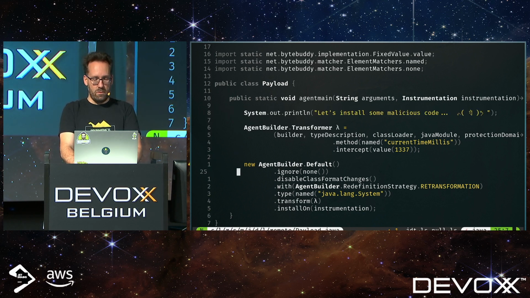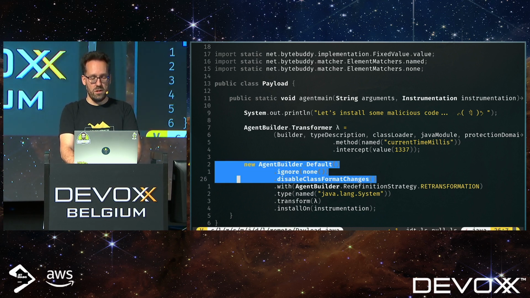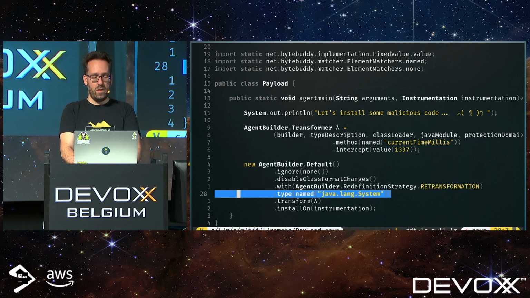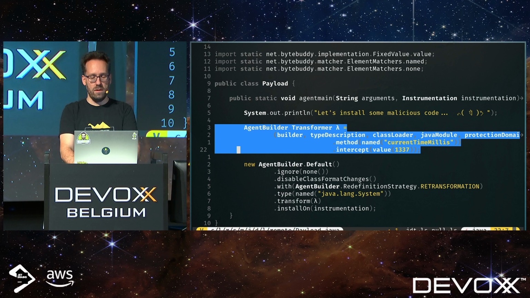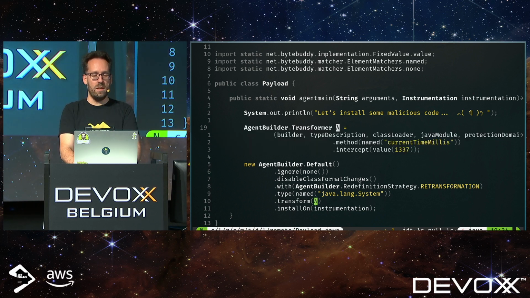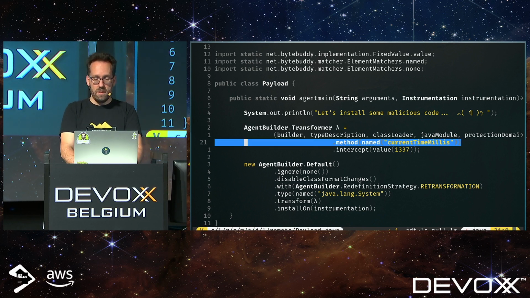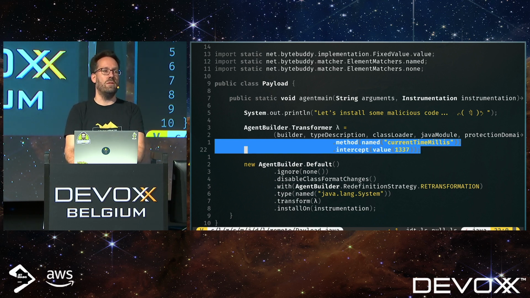I'm going to skip this bit for now. Next up, we are building an agent again. We do some initialization here. And then we take the type called java.lang.System and transform it using a transformer. And then we install it in the process. So what is this transformer? That's this one over here. It is a lambda. And of course, I'm nothing if not consistent. I've called it lambda. And what it does is it takes the method called currentTimeMillis and intercepts it and makes it return a value of my choosing.